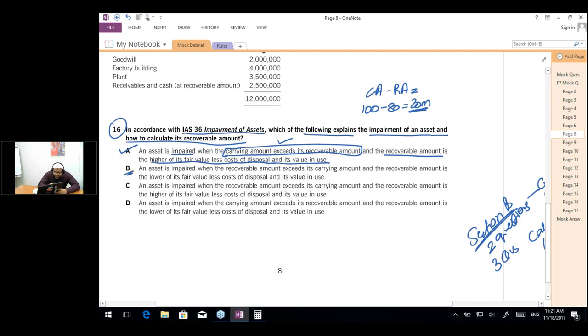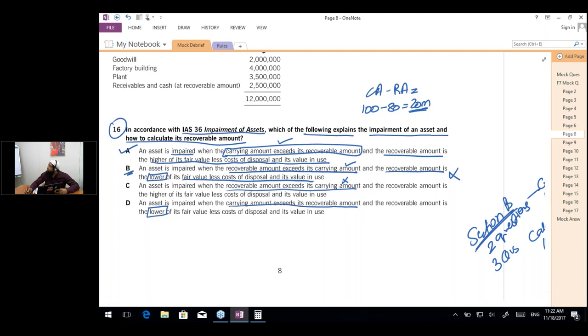For part B, it says an asset is impaired when the recoverable amount exceeds its carrying amount, and the recoverable amount is the lower of its fair value less cost of disposal. This is wrong, because the lower of is not correct. Similarly in C, the asset is impaired when the recoverable amount exceeds the carrying amount. This is incorrect. And the same is for D as well, because it says the lower of its fair value. So the correct answer for 16 is A. The correct answer is A.